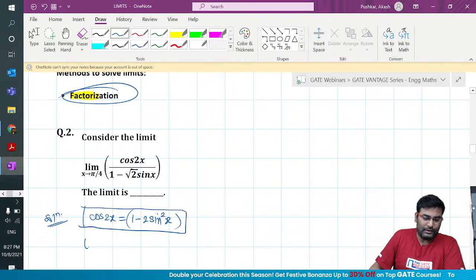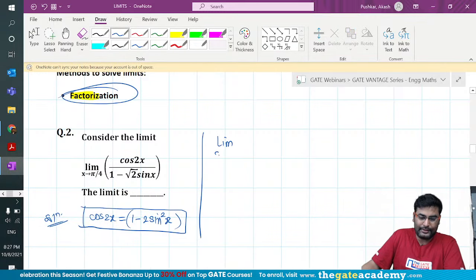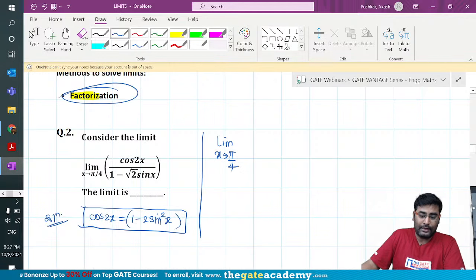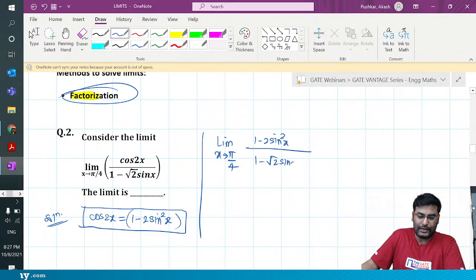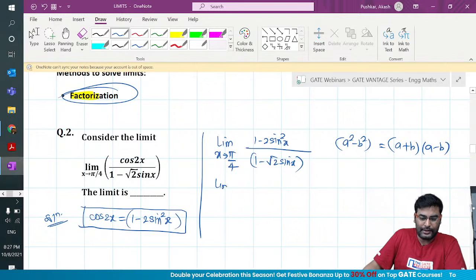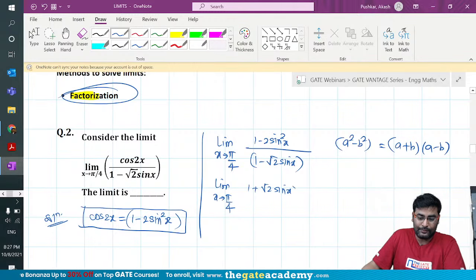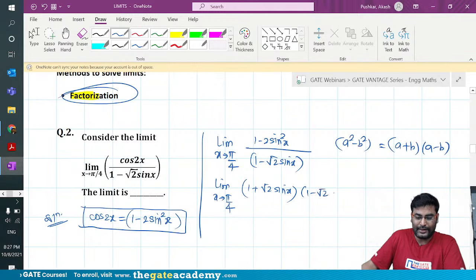Let's do this. Limit x tends to pi by 4, and write cos 2x as 1 minus 2 sin square x upon 1 minus root 2 sin x. Then you know that a square minus b square is what, my dear friends? It is a plus b into a minus b. Use that. So limit x tends to pi by 4, and it becomes 1 plus root 2 sin x and 1 minus root 2 sin x.